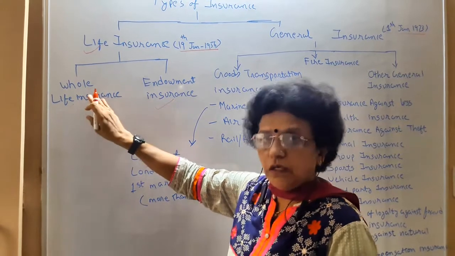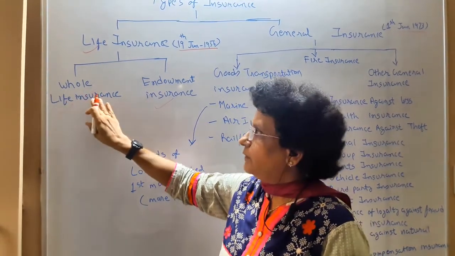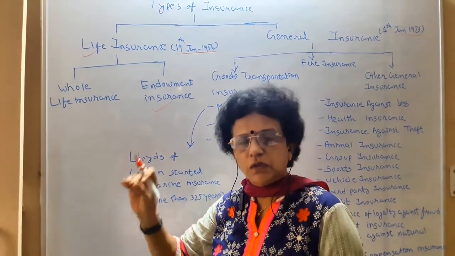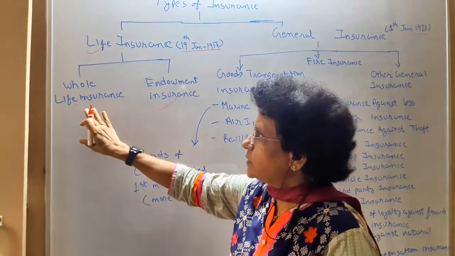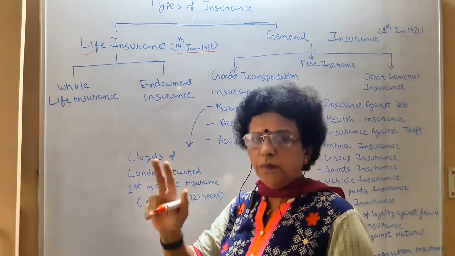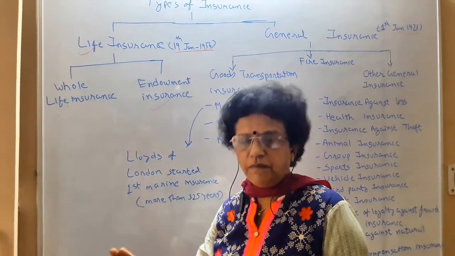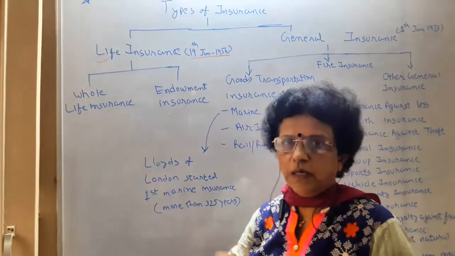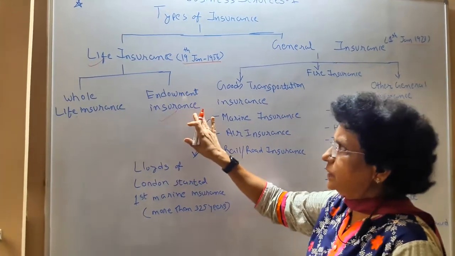Or second, you may die. In that case also the whole life policy amount is immediately handed over to the nominee whose name is mentioned. So whole life insurance is mainly for two purposes: one, your savings, and the second, death risk can be covered with the help of the policy. The second is endowment insurance.